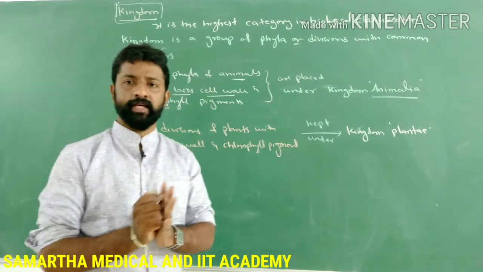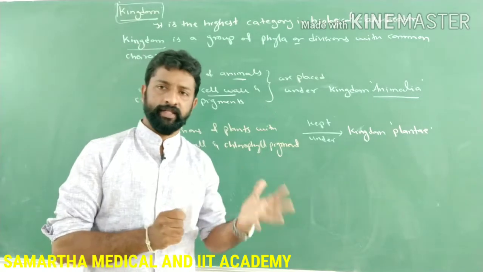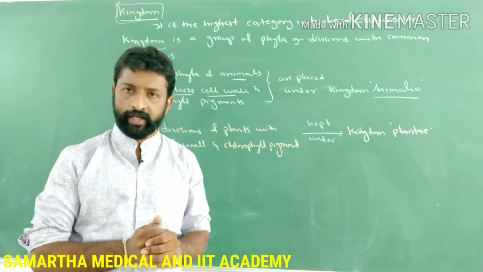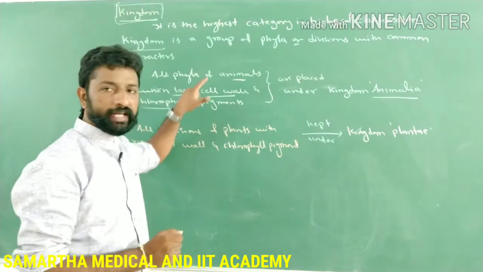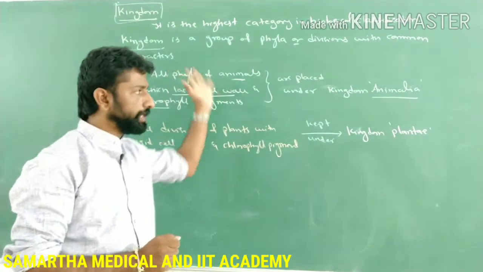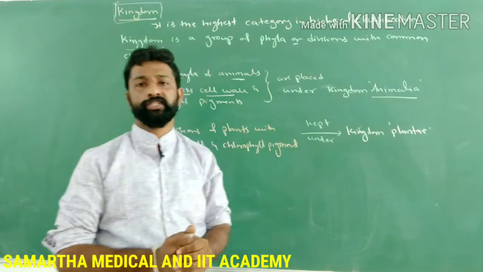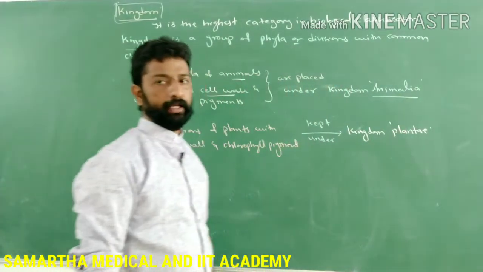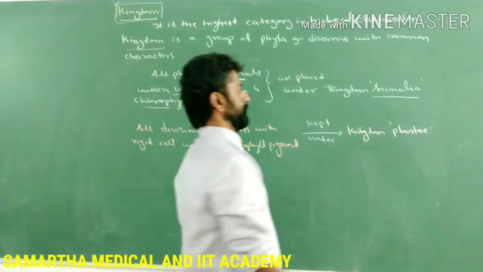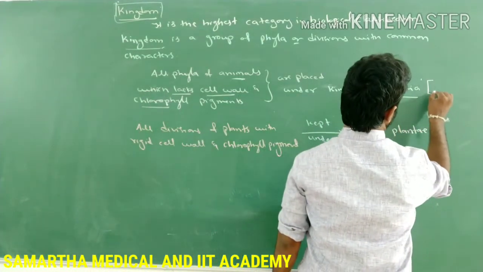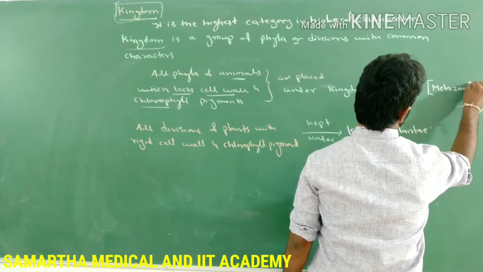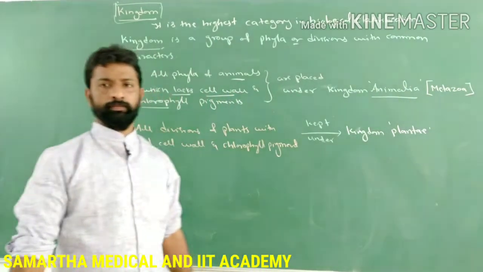If the cell wall is lacking and the pigment chlorophyll is also lacking, all such animals with these two characters belong to a common highest category that is called kingdom Animalia. It is also called Metazoa.